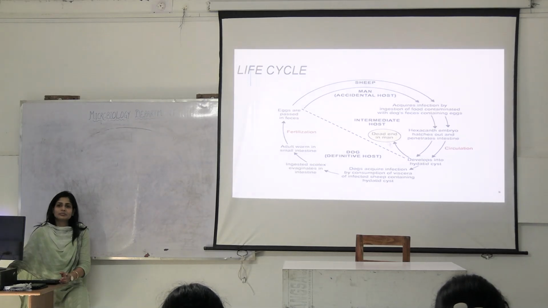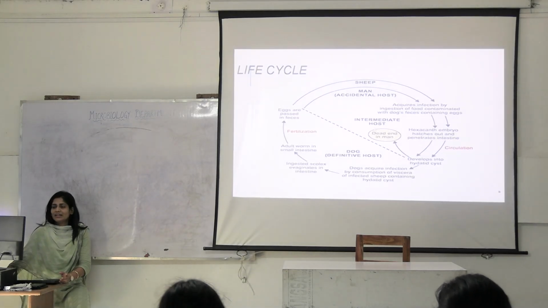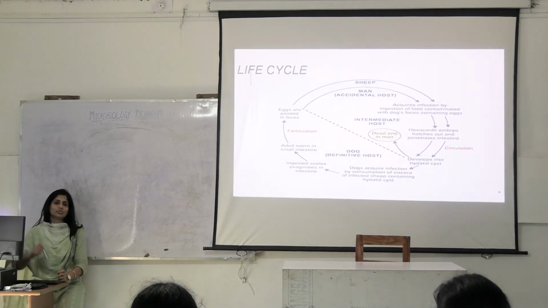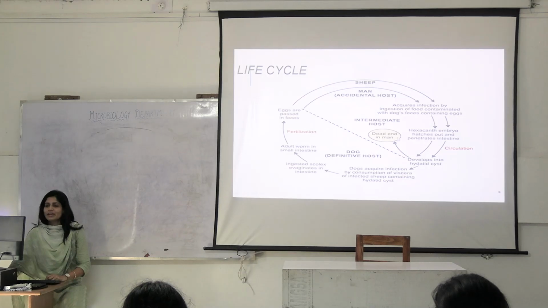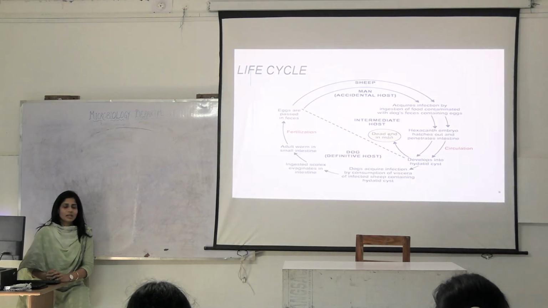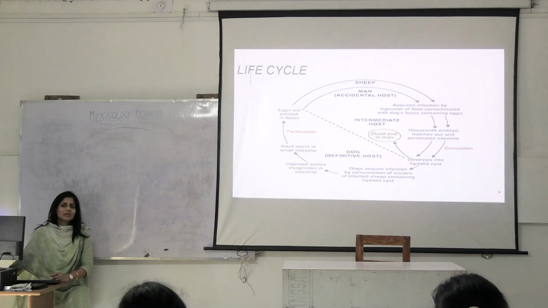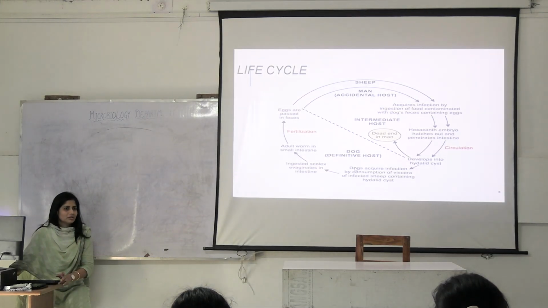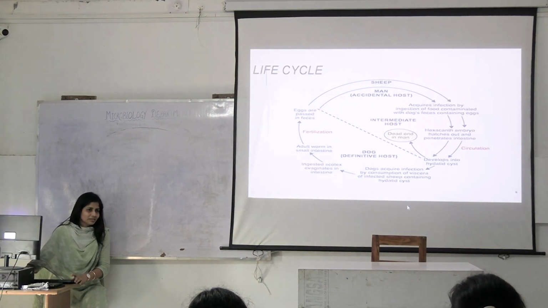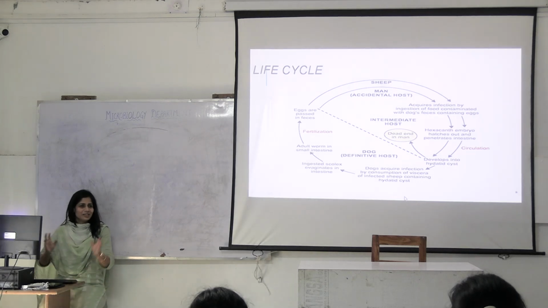Who didn't understand? So tell me, why is man a dead end host? Why is man not giving infection to anything out of this? Why is infection not spreading because of man? Does man's remains get eaten by sheep or dog? Who eats them? A pig eats them, right? So the pig is not involved here anywhere, right? Am I complicating it? I'm just telling you so that you understand this.